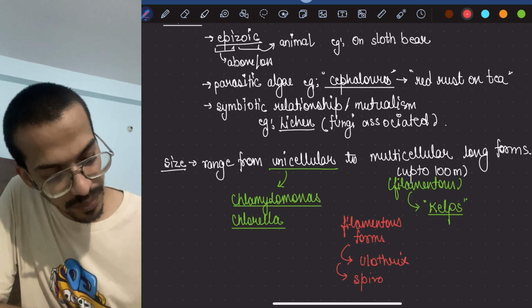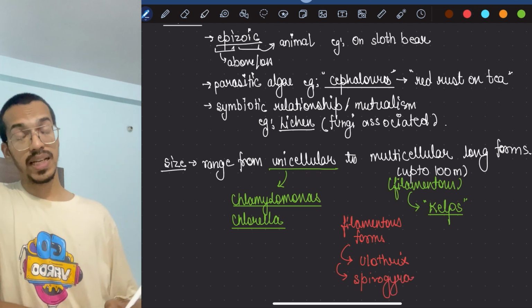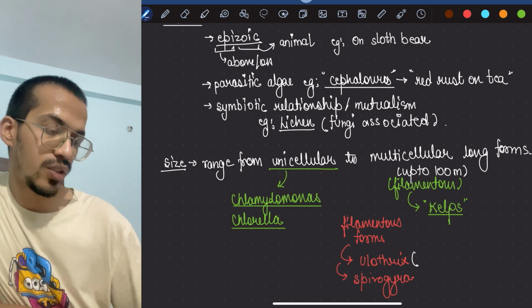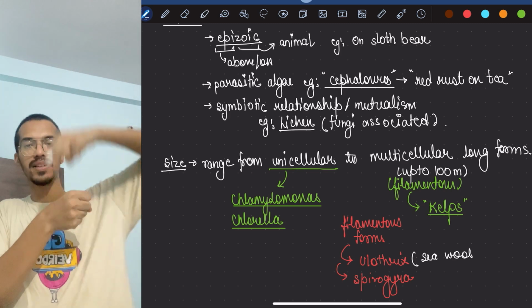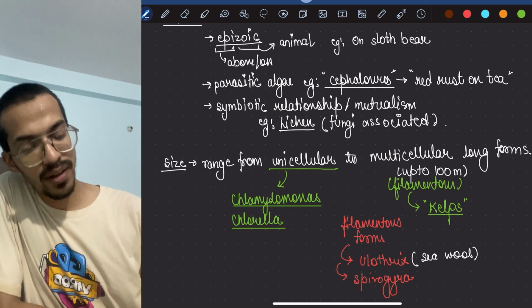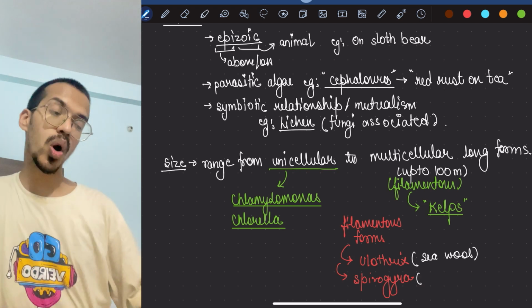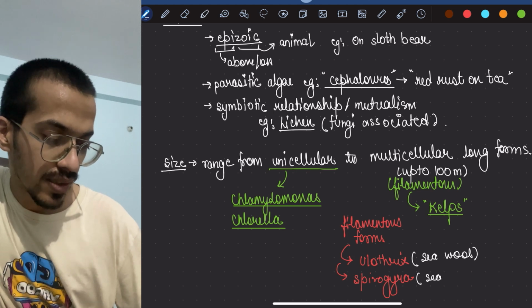I have an example of Spirogyra. And you have to remember one thing about it. Ulothrix is called sea wool, because it is wool-like in its structure. Whereas Spirogyra is called mermaid hair, or it is also called sea silk, because it is silky smooth.